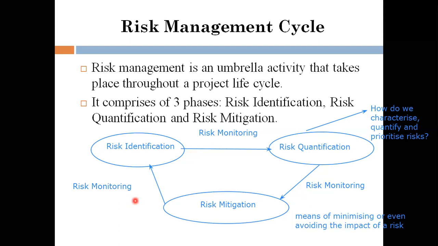We have talked about one kind of cycle in module one, plan, do, check, act. That is also again the most important. Risk management is an umbrella activity that takes place throughout a project life cycle, and here it talks about three phases. The first phase is risk identification, which helps you to identify a set of risks and to safeguard yourself against the risk.